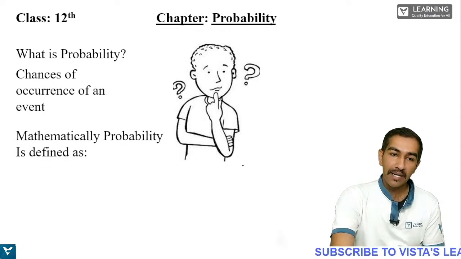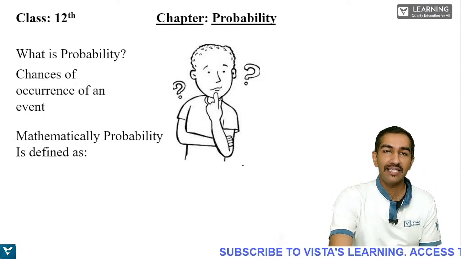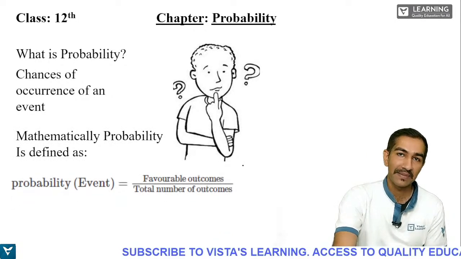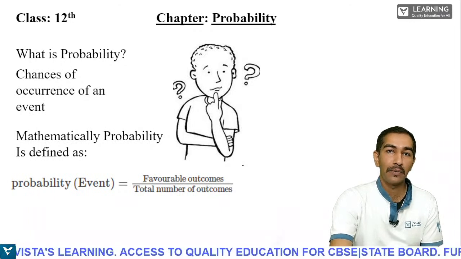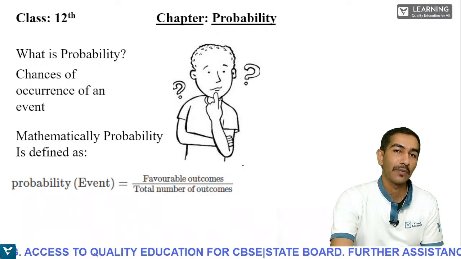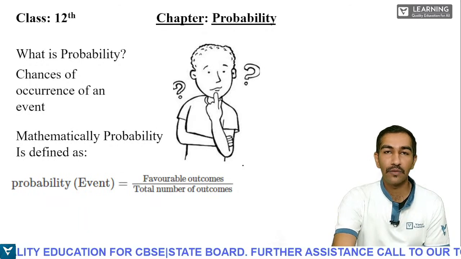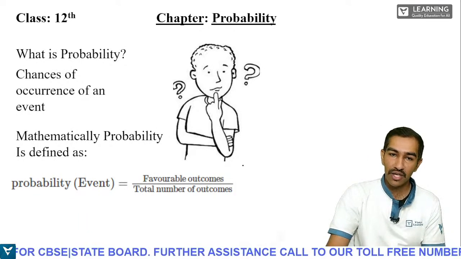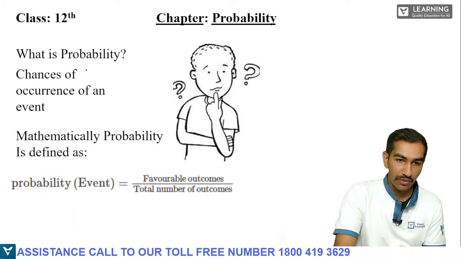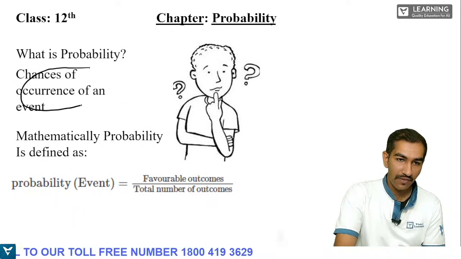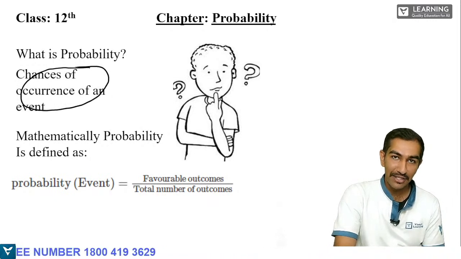Mathematically, this is how probability is defined. As you can see on the screen, probability of an event is equal to favorable outcomes divided by total number of outcomes. Students, in this slide, what you have to remember is those two definitions. Number one, chances of occurrence of an event. This is the definition of probability.